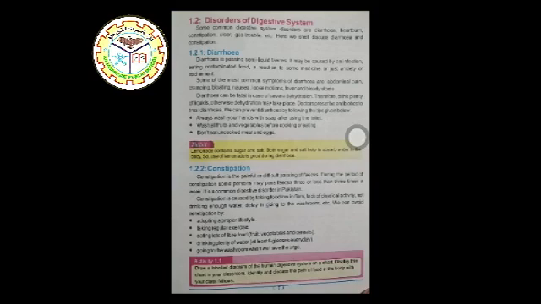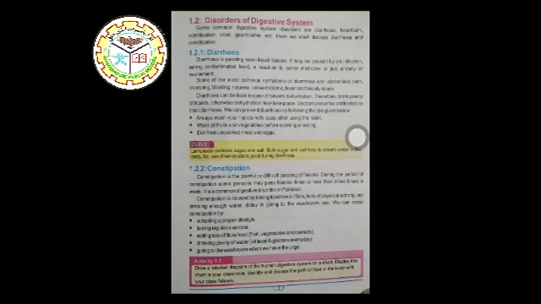Next is constipation. Constipation is also a disorder of the digestive system. It may become harmful sometimes. Now let's start reading. Constipation is the painful or difficult passing of feces, which is undigested food.